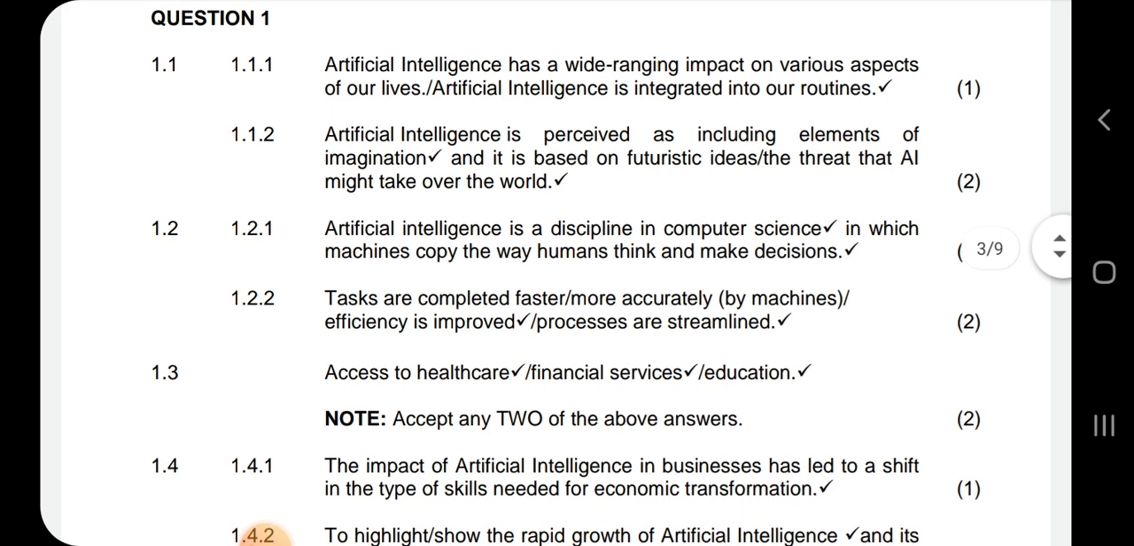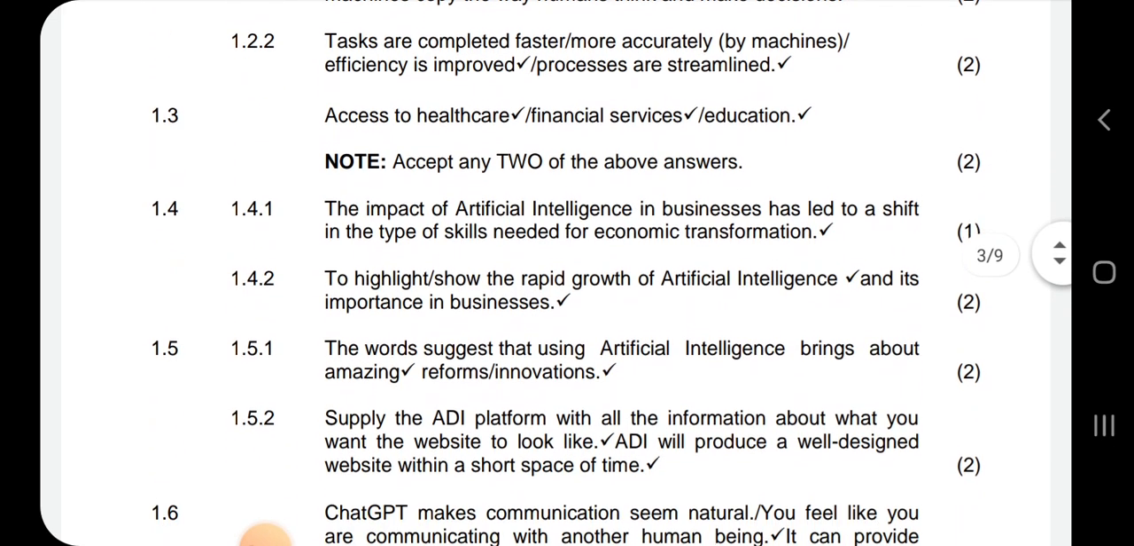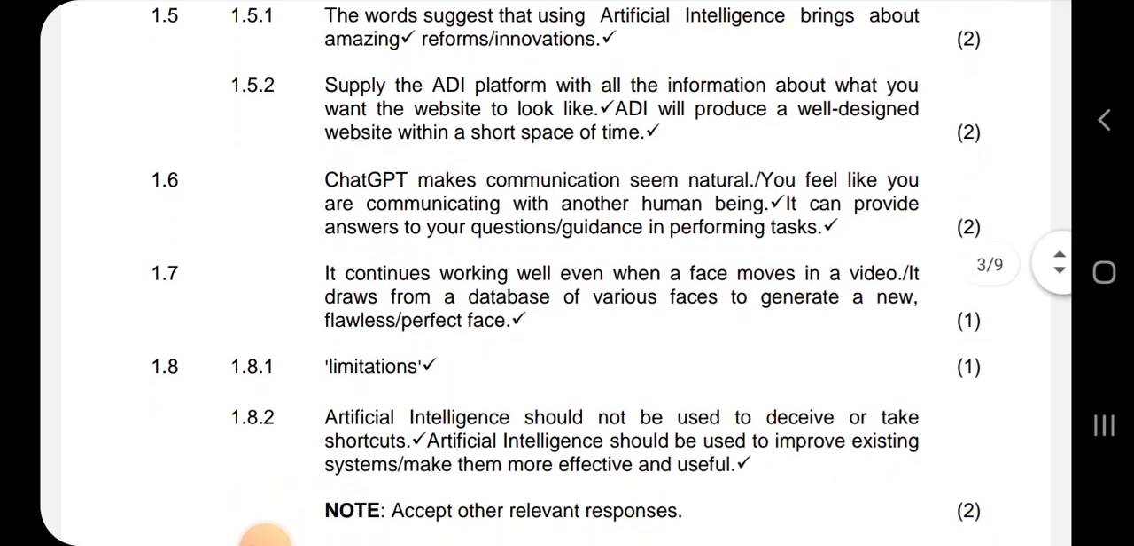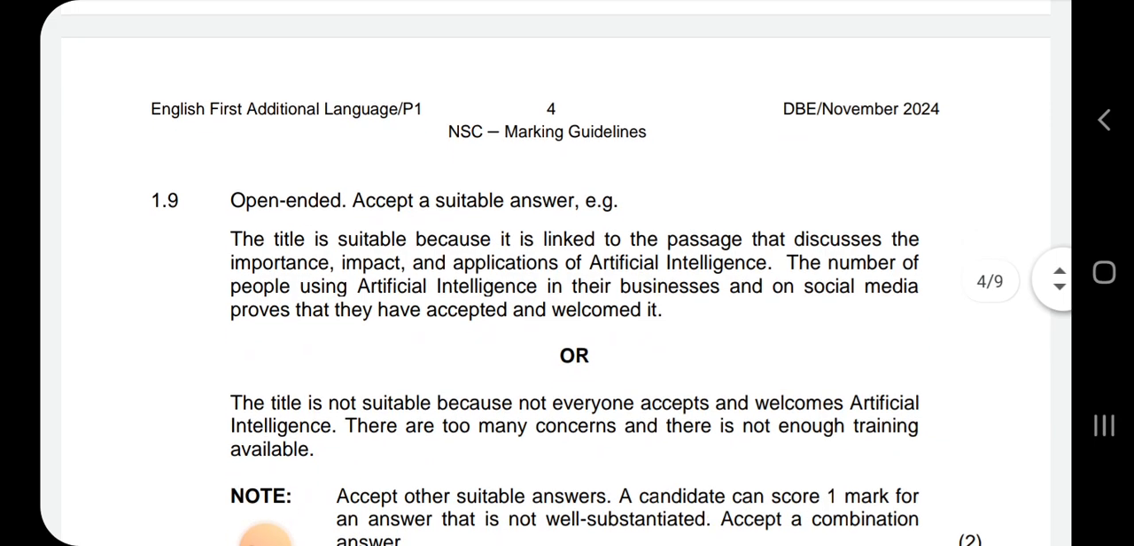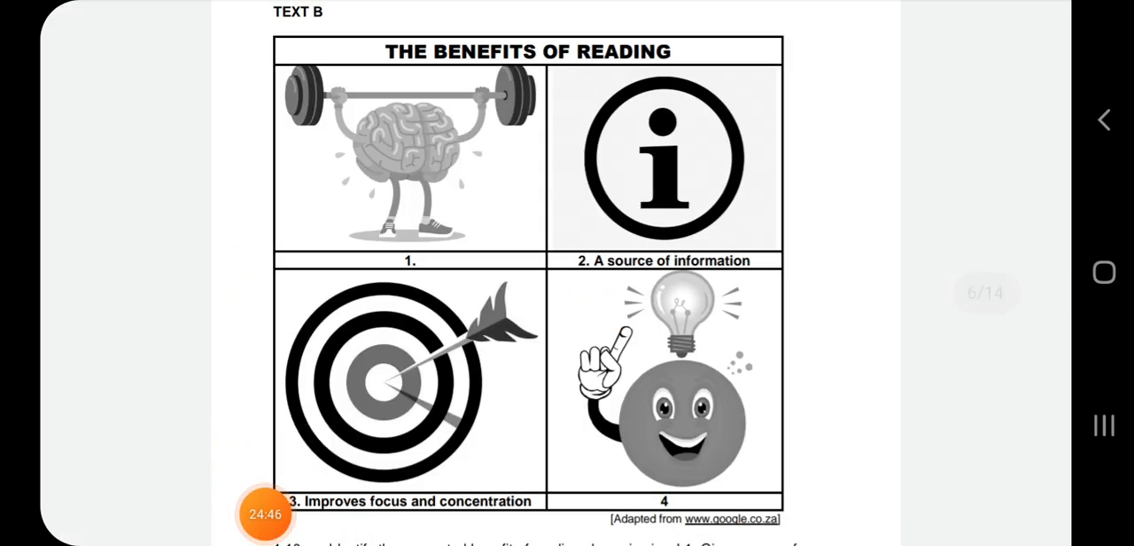So you're not going to write the exact thing that is written here, but you need to still be in the correct context. Now let's look at text B, the benefits of reading.